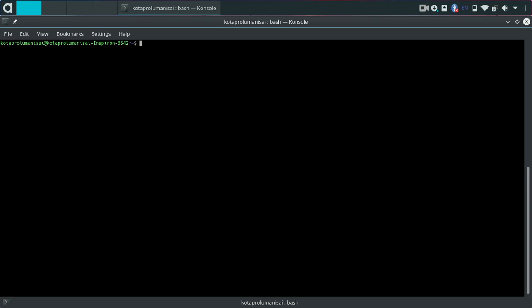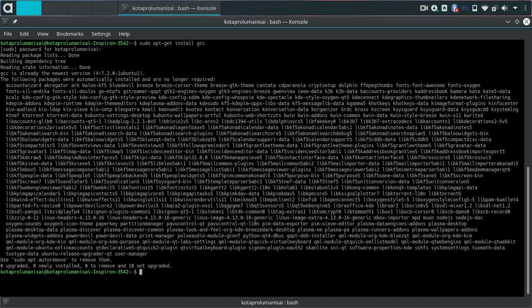In order to install the compiler on our computer, we can enter the following command: sudo apt-get install gcc. That is, we are installing the GNU C compiler. As soon as I press enter, it prompts for the password. You can enter your password. As soon as I enter the password, the installation starts, and here you can see the GNU C compiler is already installed on my computer.